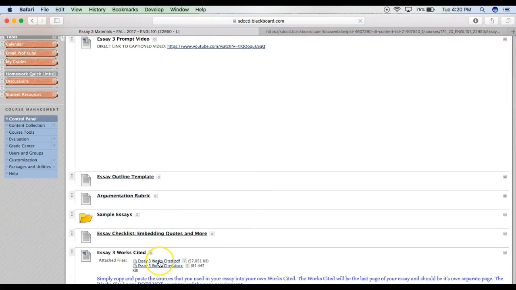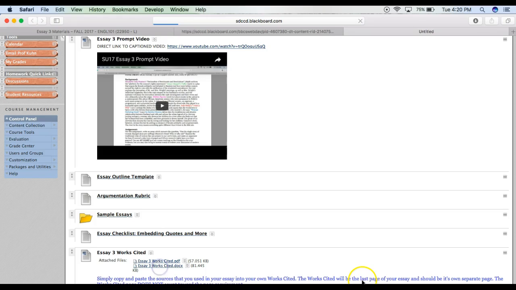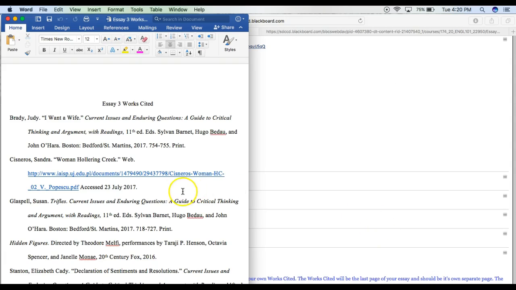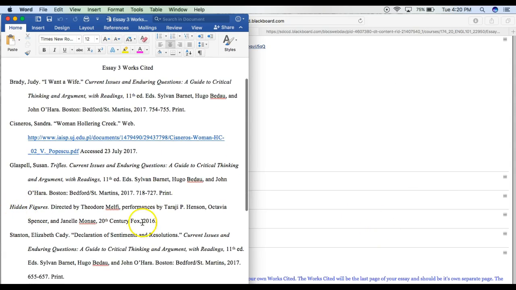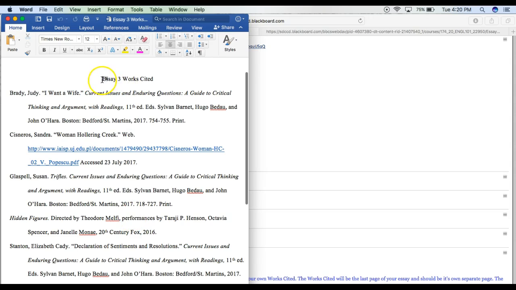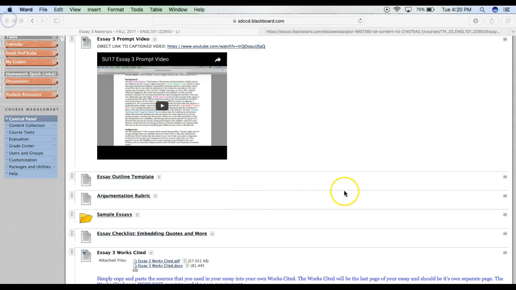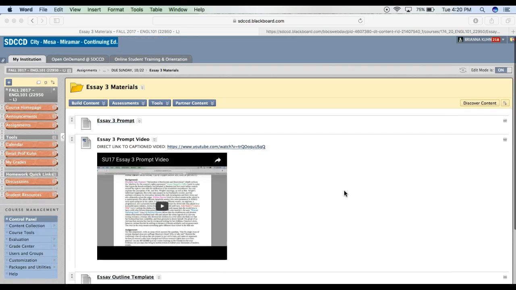And then I've also provided you with the works cited. Okay, it's right here. So you can view it as a PDF, but what I recommend is opening it as a Word document because you can just copy and paste the sources that you use for your paper. Do be sure that you delete the ones that you don't use. So if you don't use Hidden Figures, delete Hidden Figures. And then just delete Essay 3 here. So it just says Works Cited. I just wanted to indicate to you that this is for Essay 3. All right. And then of course, if you add outside sources, be sure to add those to the works cited as well. So everything is right here for you in the Essay 3 materials folder.